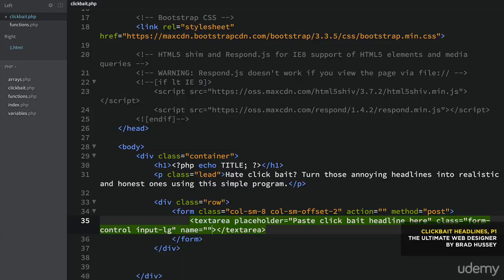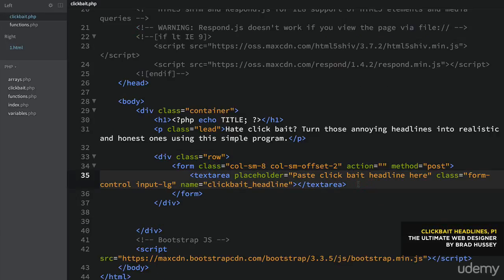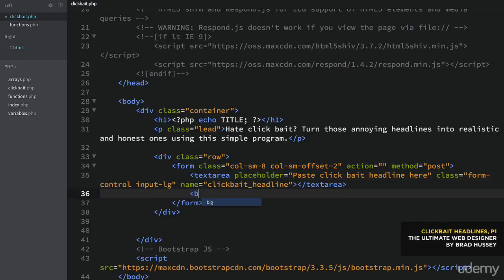Name, this is very important. This is what you need when you're submitting a form. Each of your inputs need to have a name because that name is what will be passed into the post collection and will allow you to do things like send emails, build your program, and you can access the values of each of these inputs. So name, we're going to call it clickbait_headline.